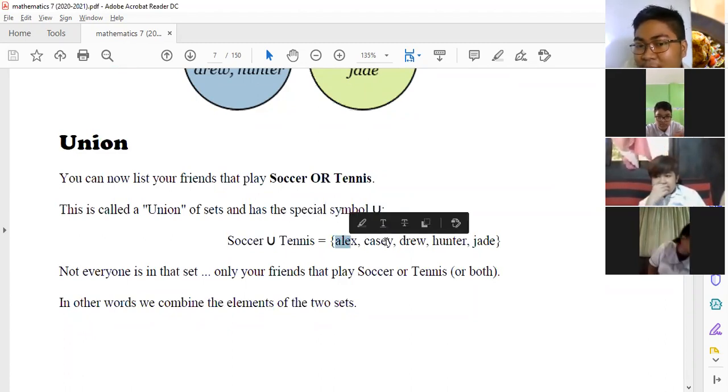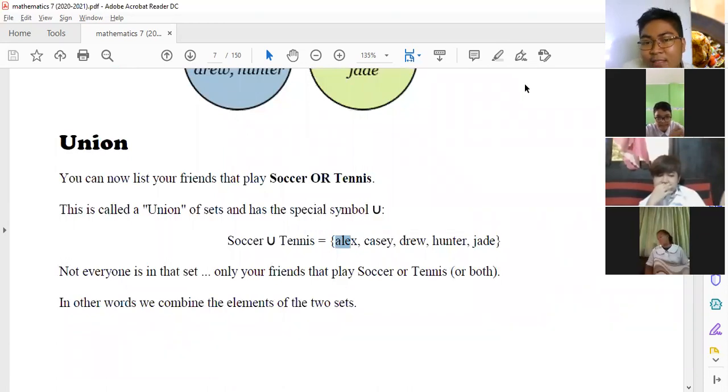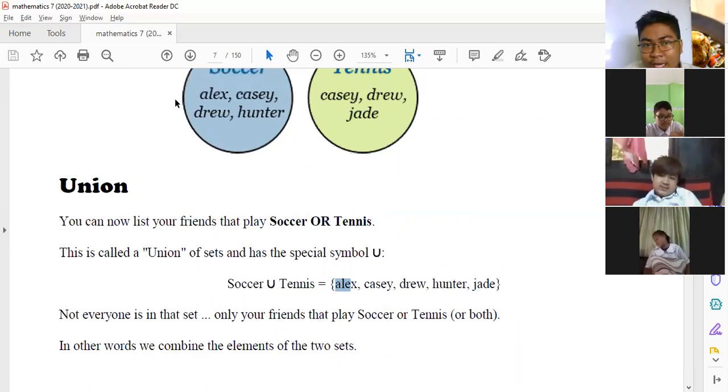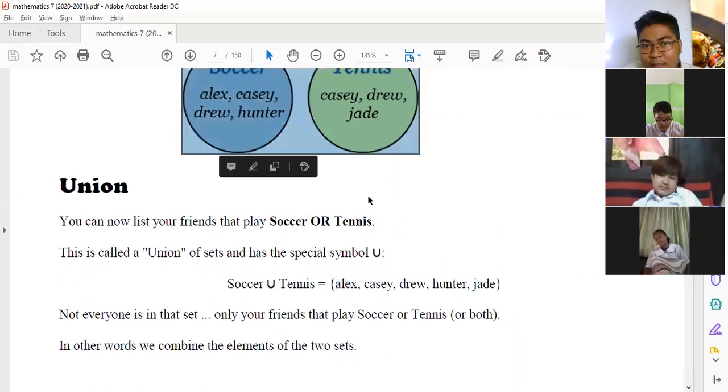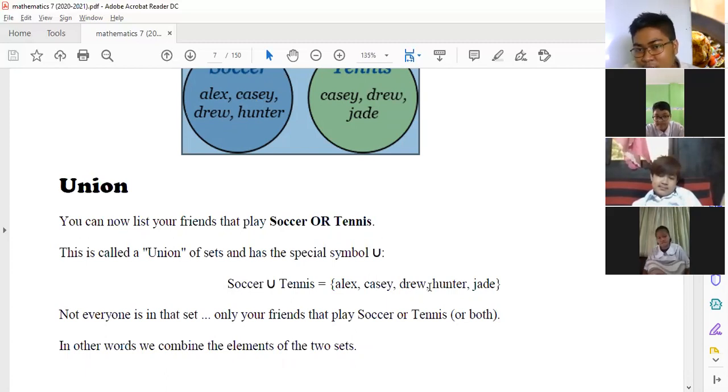So, we have Alex, Casey, Drew, Hunter, and Jade. Ayan, si Jade. Alex. Casey. Doon na yung pangalan ni Casey, kaya isusulat na lang natin siya isang beses. Si Drew also, andoon na. Isang beses lang natin isusulat. Si Hunter, isang beses lang din.